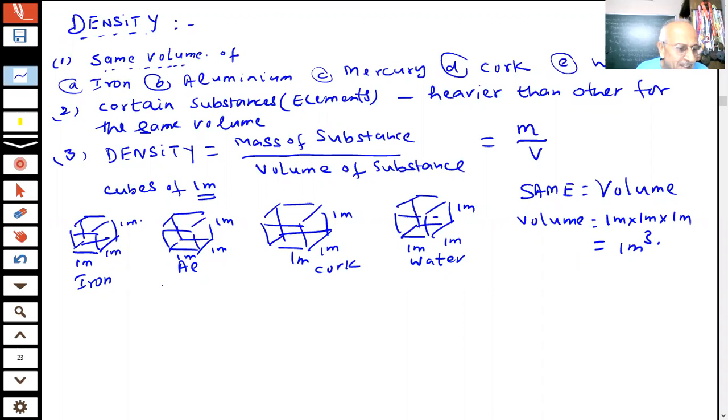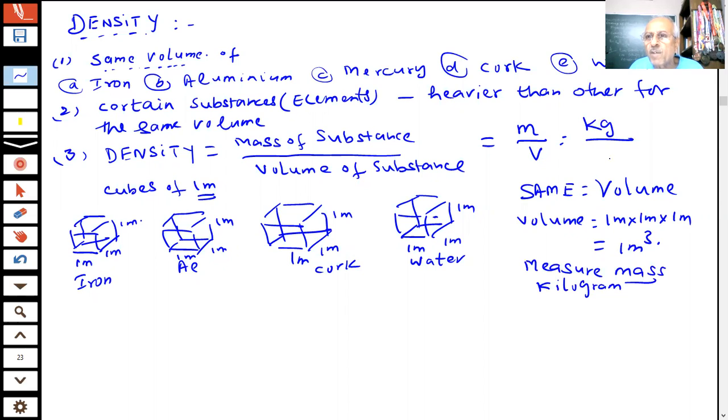Now I measure their masses, students. I am measuring the mass of 1 meter cube of each substance in kilogram. I am using kilogram because of the SI unit. What is the SI unit of mass? Kilogram. And what is the SI unit of the volume, students? Meter cube. So, students, these are the SI units of the density. Now I have cubes of 1 meter cube, students, of different substances.